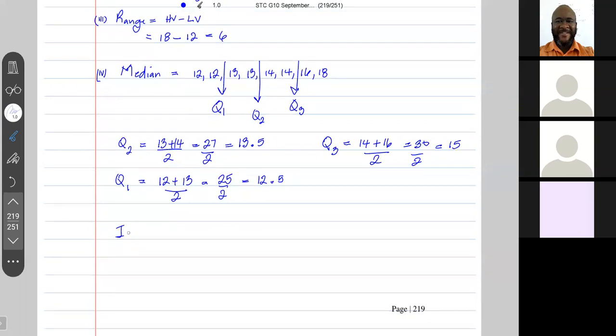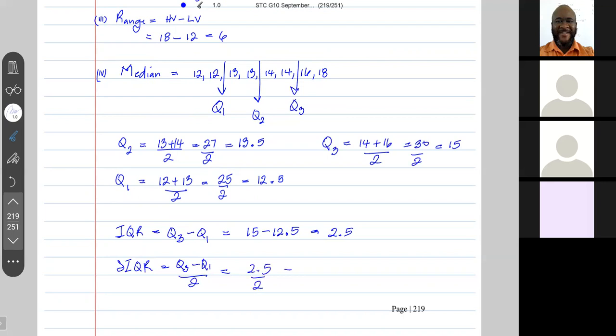IQR, interquartile range, is Q3 minus Q1. This is 15 minus 12.5. This is 2.5. And SIQR is Q3 minus Q1 divided by 2. In other words, it's the IQR divided by 2. And this is 1.25. All right.